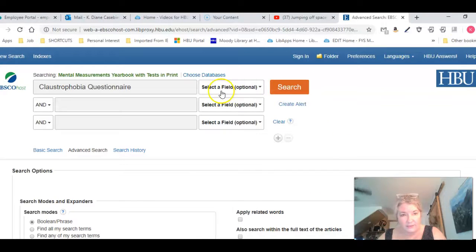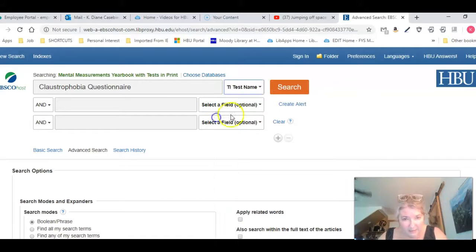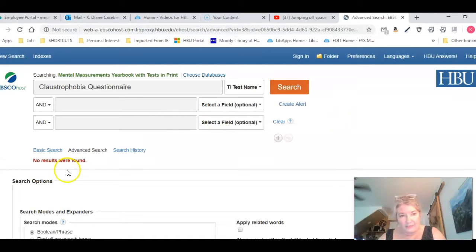Let's run a search for this questionnaire, and I could use the test name and look. And I've got 0 hits, okay? So for me that's very good because it means I'm probably not going to have to pay for it to use it if I can find it. I still will have to get some permission to use it. Okay, so hold on a second.